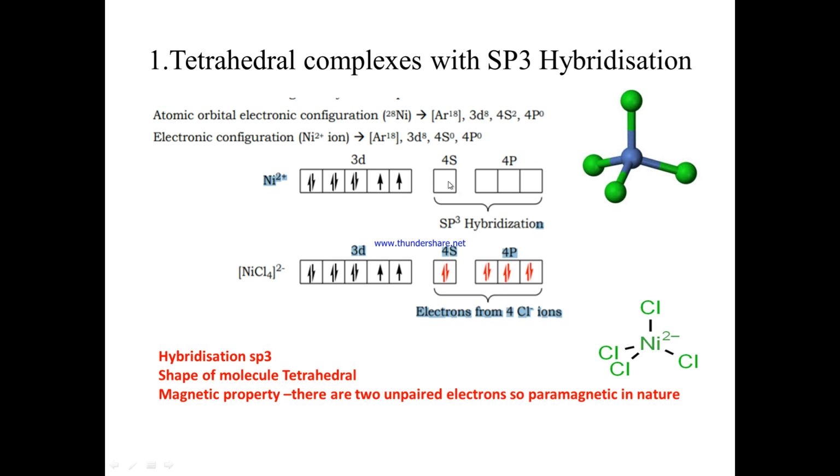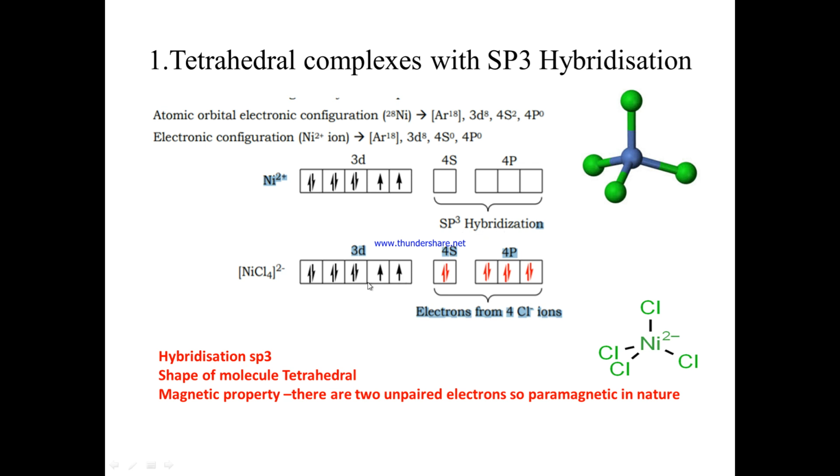These are empty orbitals: the 4s and 4p orbitals are empty, and the 4 chlorines each give a lone pair of electrons to these vacant orbitals. Now the 4s and 4p orbitals participate in hybridization. That is how sp3 hybridization is formed.